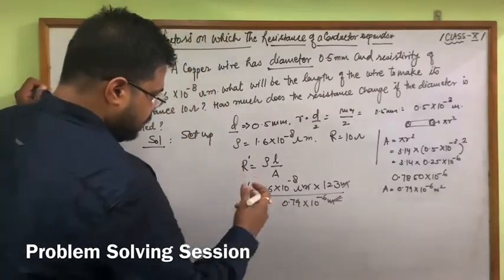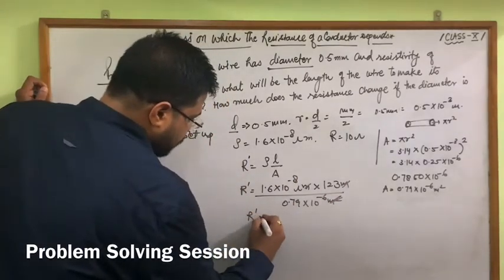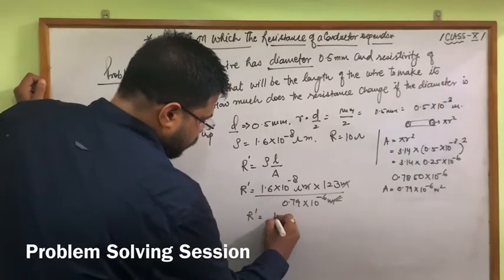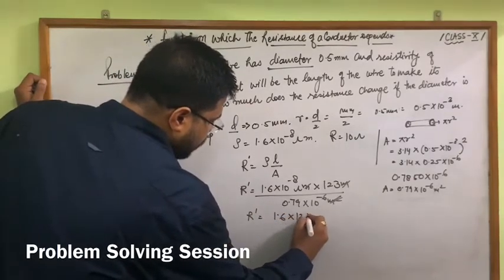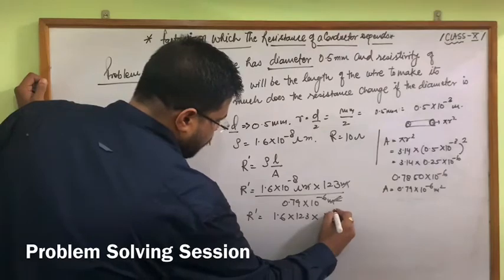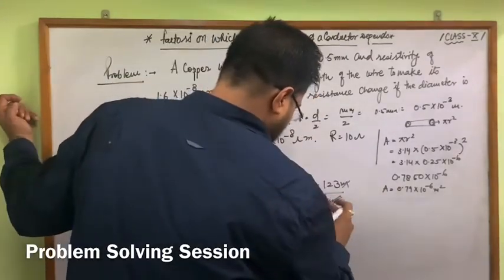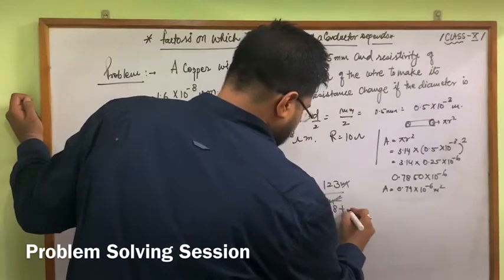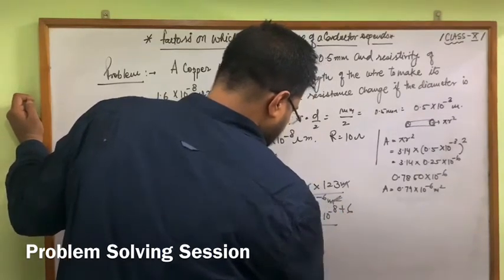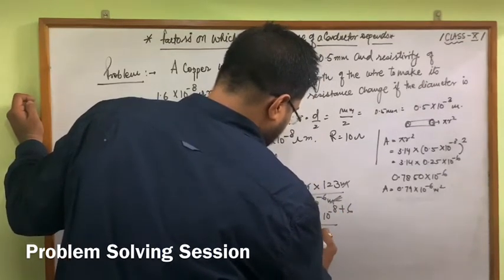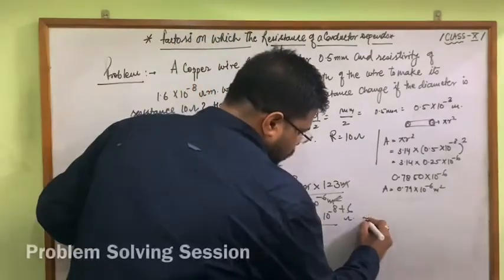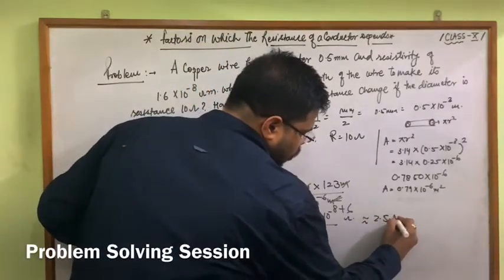We can say here R dash will be equal to 1.6 into 23 multiplied by 10 raised to the power minus 8 plus 6, divided by 0.79, almost 2.5 ohm.